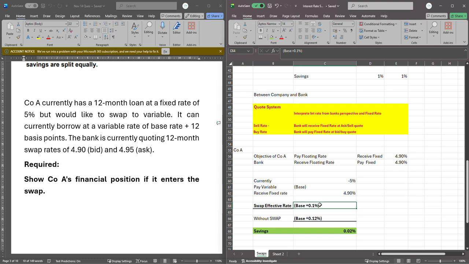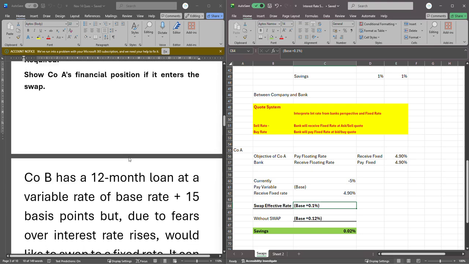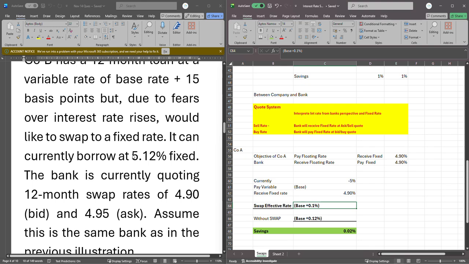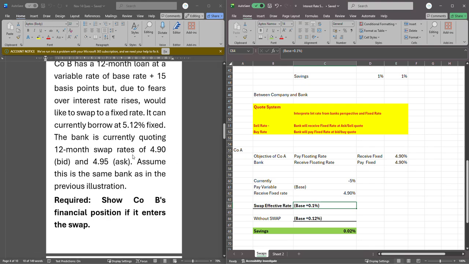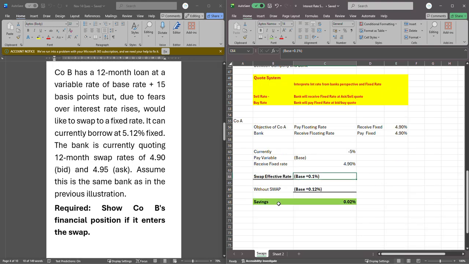Yeah, similar way you can have the other way around, which is this example that I have, similar to what we've just done. Here, if you look at this question as well, all you need to ask yourself is, what is the objective? What are they trying to achieve? What is company B trying to achieve this time around? Company B actually wants to pay fixed. So if he wants to pay fixed, then the bank must be receiving fixed.